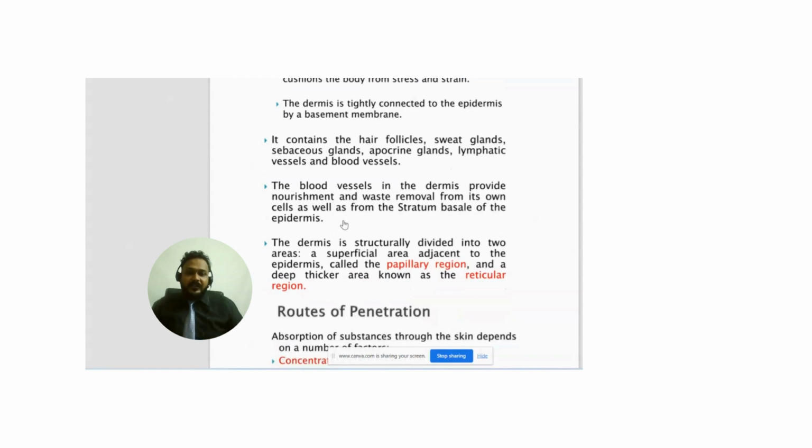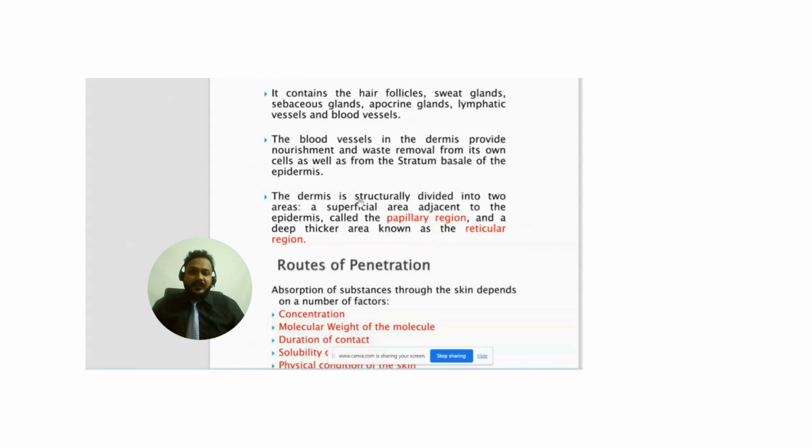The blood vessels in the dermis provide nourishment and waste removal for its own cells as well as for the stratum basale of the epidermis. The dermis is structurally divided into two areas: a superficial area adjacent to the epidermis called the papillary region, and a deeper, thicker area known as the reticular region.